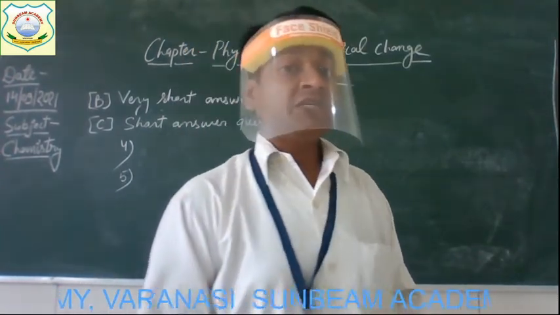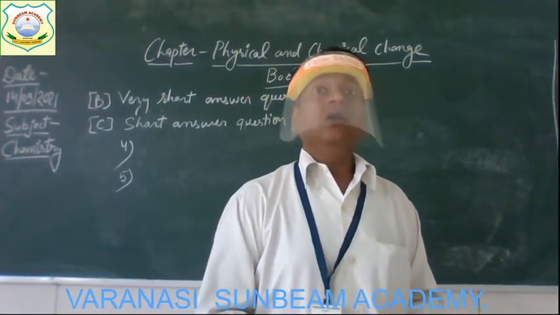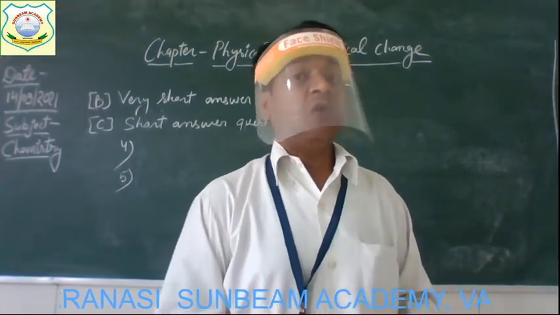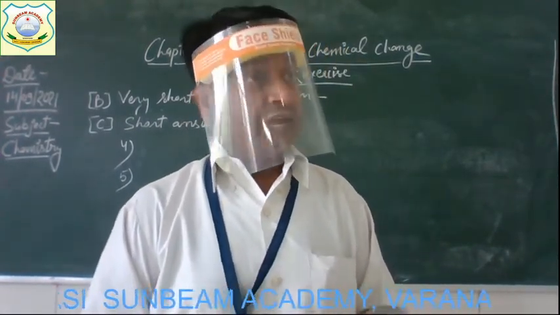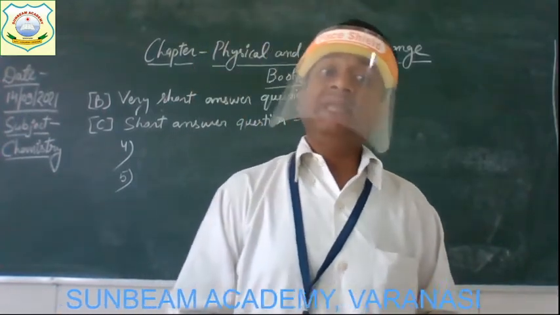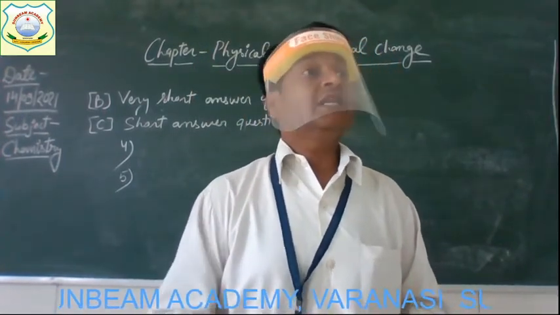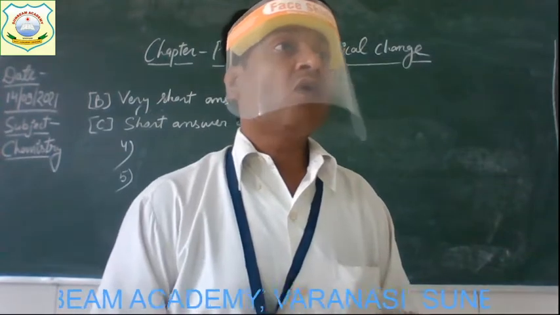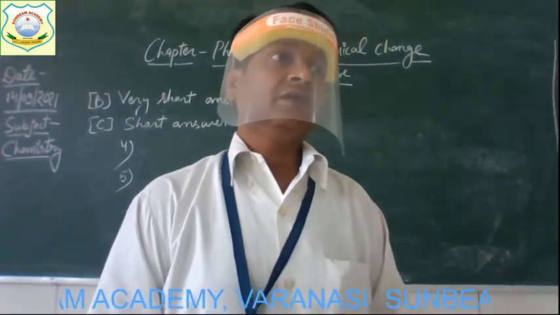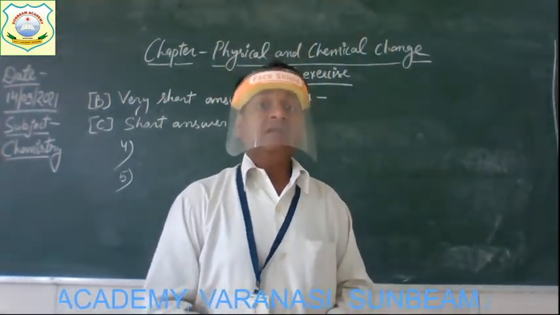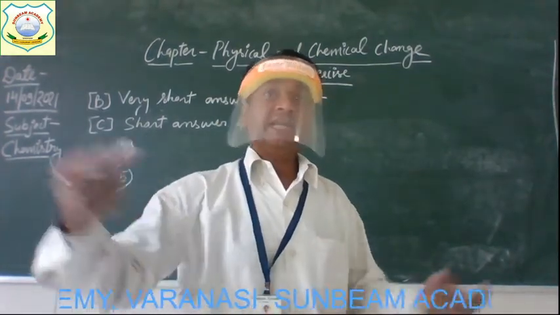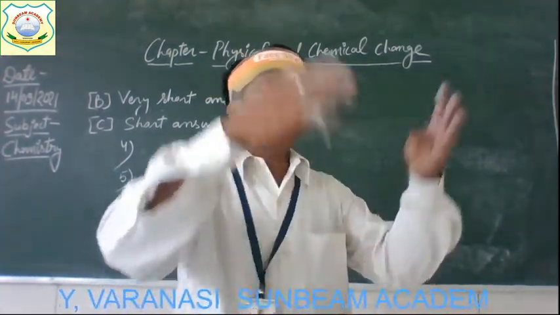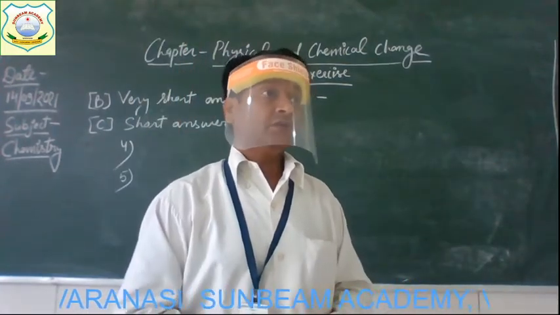So what are combination reactions? When a compound is formed from its elements, or from simpler substances, the reaction is called a combination reaction. You can say that different elements combine together and form a compound.